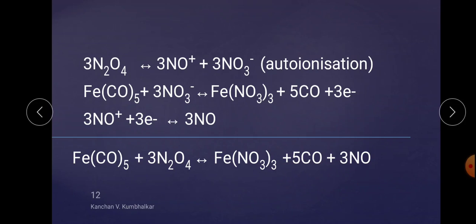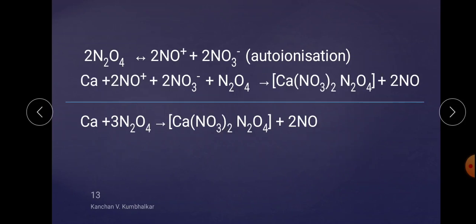N2O4 is also known to form solvated species of this type. This is one more type: in this case the N2O4 autoionizes and the metal reacts with it, forming a complex having the cation.